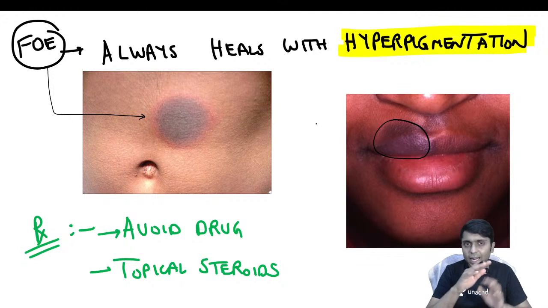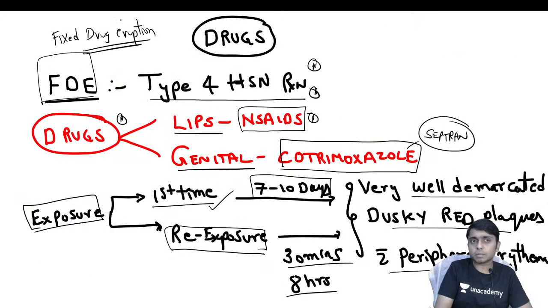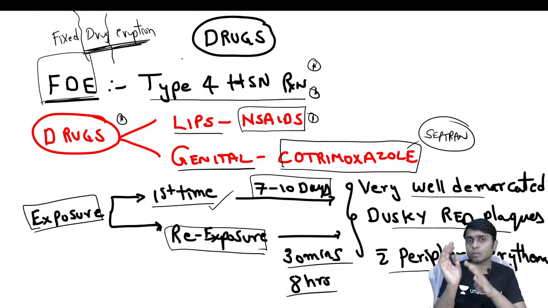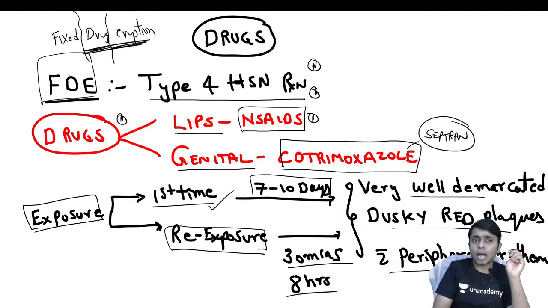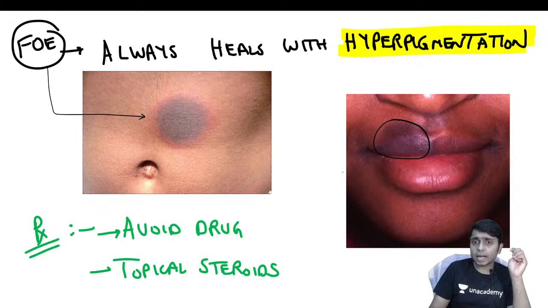And there is a very characteristic feature of this fixed drug eruption. The name itself suggests it: fixed drug eruption. These are eruptions which are related to drugs. Basically, the characteristics of the lesions we have seen already in the picture. And why is the name fixed given? Because if the patient takes the medication for the first time and, for example, has a lesion over the lips, then after re-exposure also there will be a lesion over the lips, and at the exact same site the lesion is going to reappear.